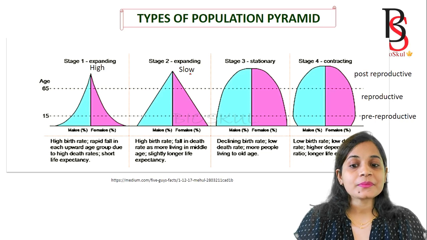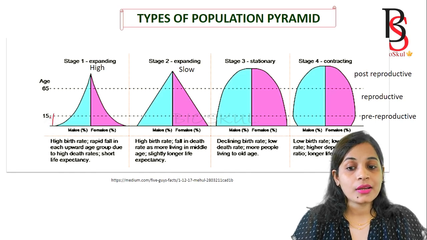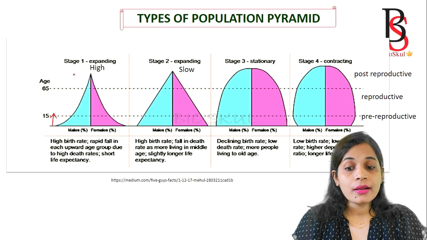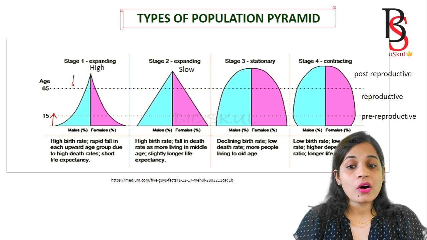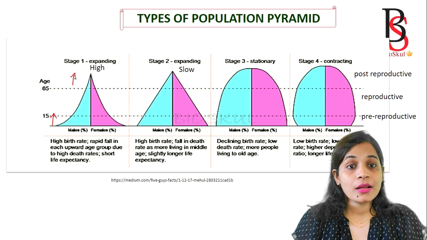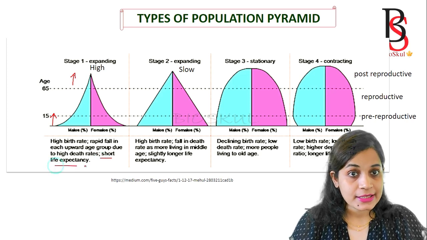In stage 1, the birth rate is higher, and there is a rapid fall in each age group because of the high death rate, and that leads to very short life expectancy.